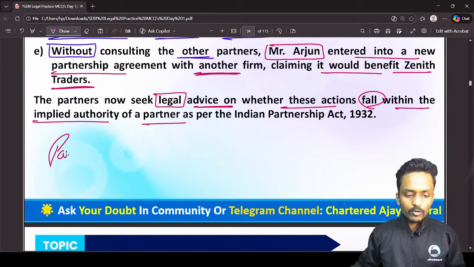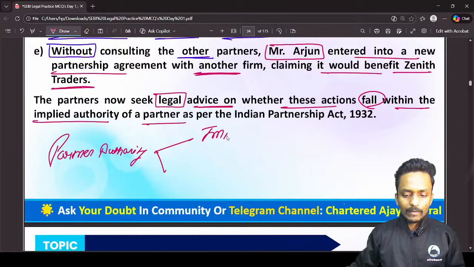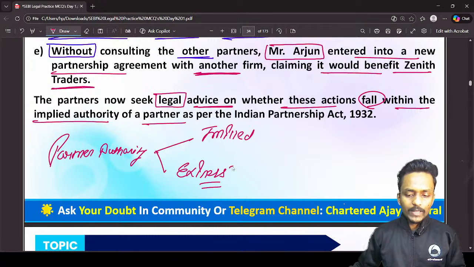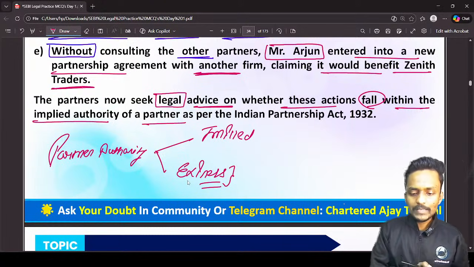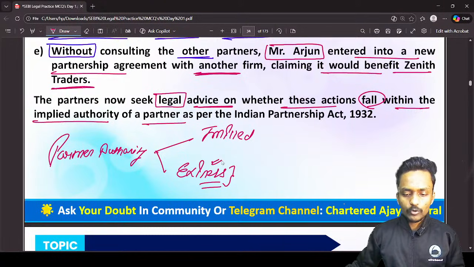Guys, when I'm talking about the partner's authority, generally partners have two types of authority. What are they? The first is implied authority and the second is express authority. When any kind of authority is given to a partner expressly, it comes under express authority.